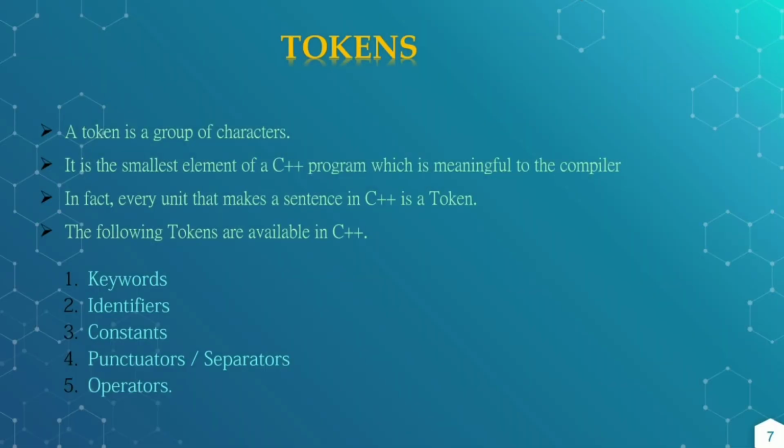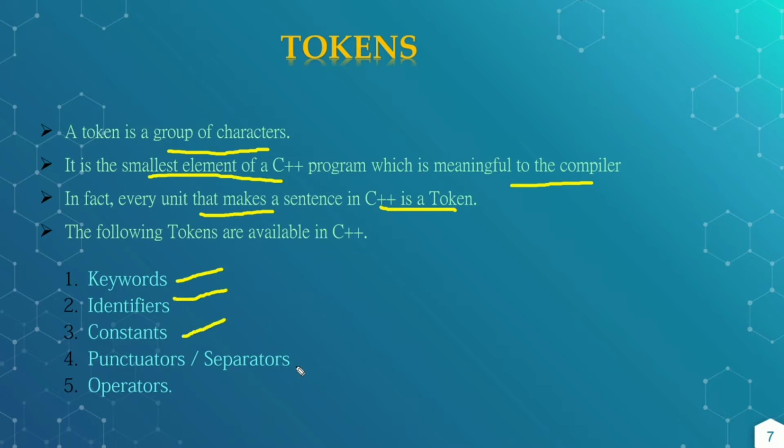And next is the tokens. A token is a group of characters; the smallest individual unit in a program is called a token. The smallest element of a C++ program which is meaningful to the compiler is called a token. That is, every unit that makes up a sentence in C++ is a token. The tokens available in C++ are keywords, identifiers, constants, punctuators or separators, and operators. These all are the different tokens in C++.